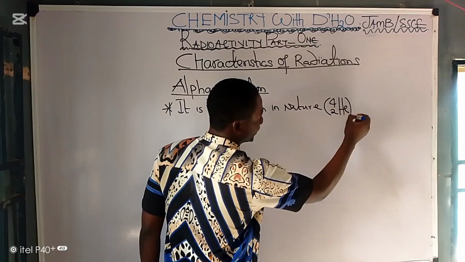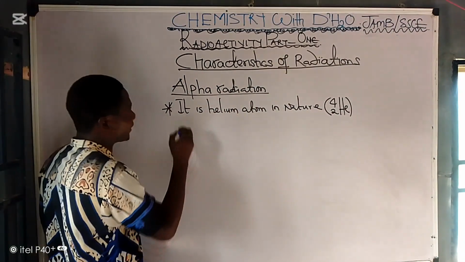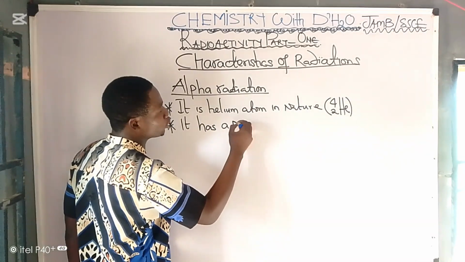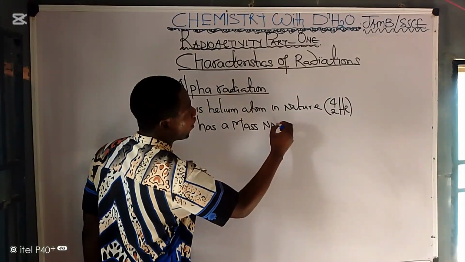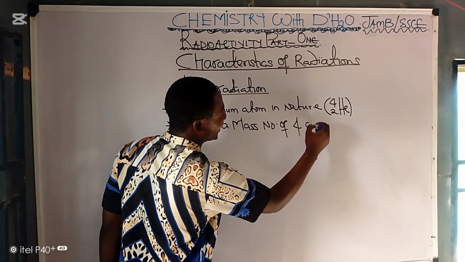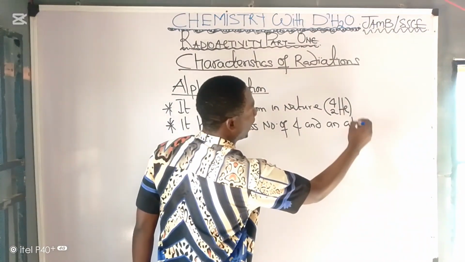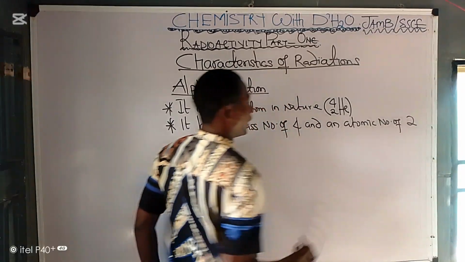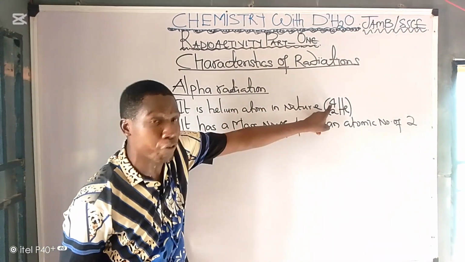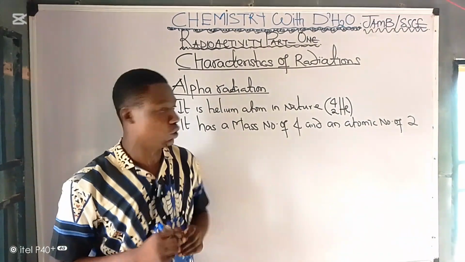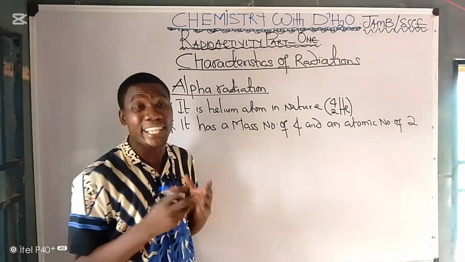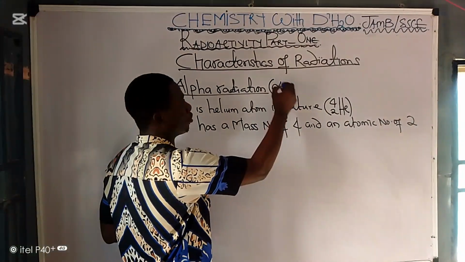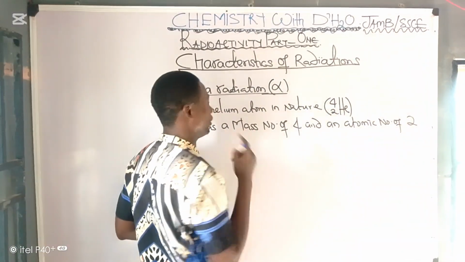So we could say that number 2 characteristic, it has a mass number of 4 and an atomic number of 2. It must be noted. That's why, because it is helium atom in what? In nature. Don't forget that the symbol for alpha particles is this symbol, or you can simply use this.